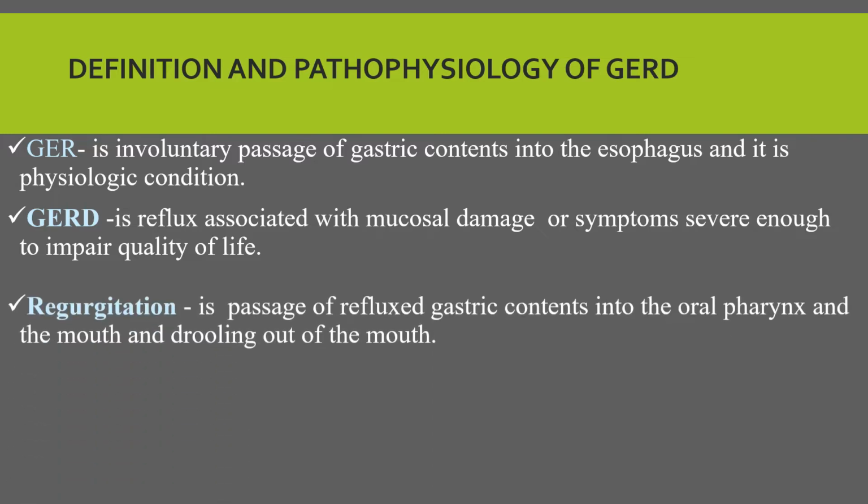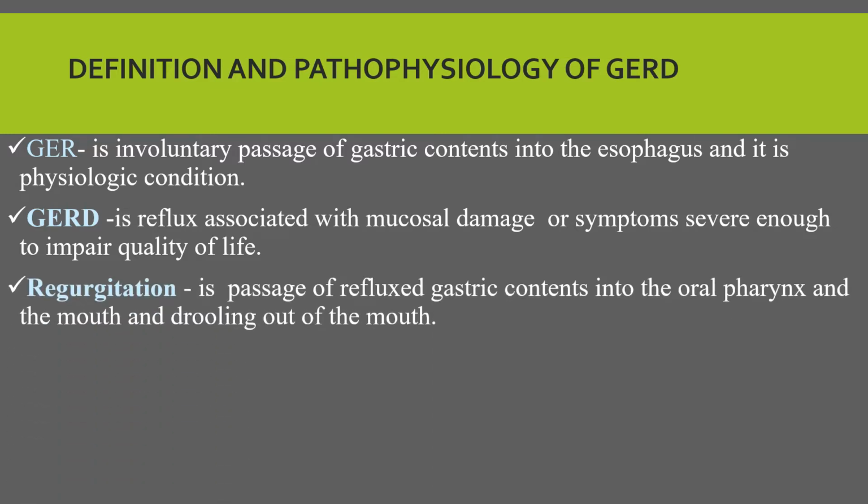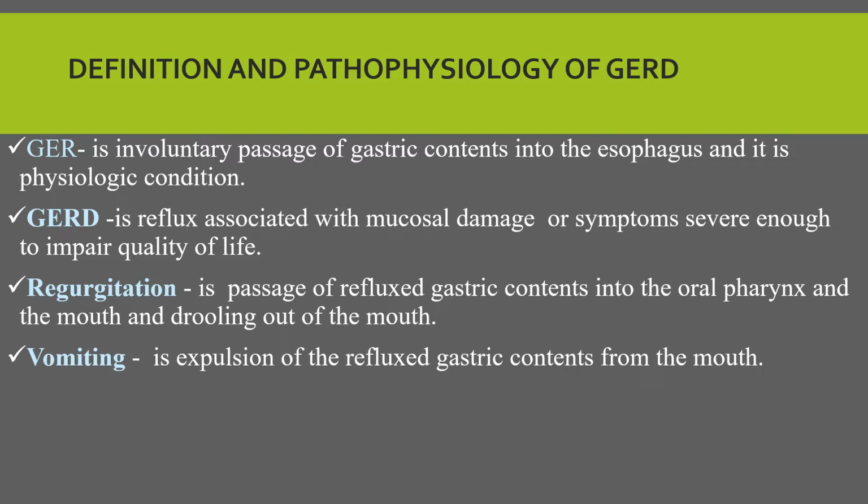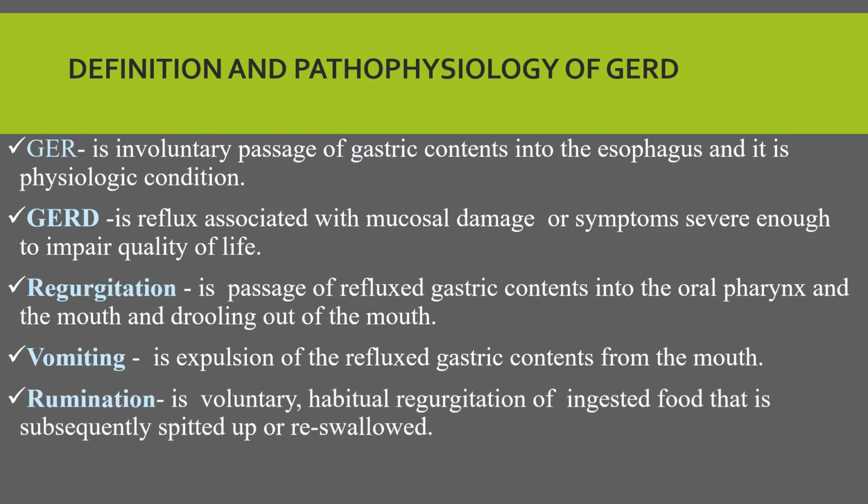of life. Whereas regurgitation is a passage of refluxed gastric contents into the oropharynx and the mouth, and also drooling out of the mouth. And vomiting is expulsion of the refluxed gastric contents from the mouth. Rumination is a voluntary, habitual regurgitation of ingested food that is subsequently spat up or re-swallowed.